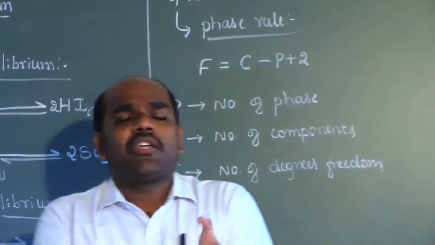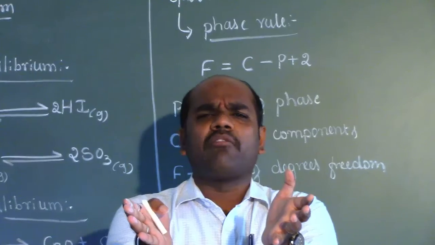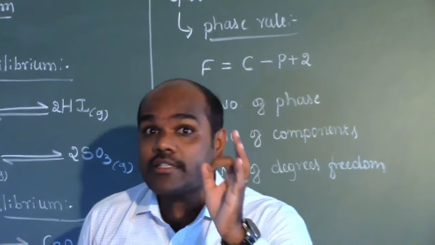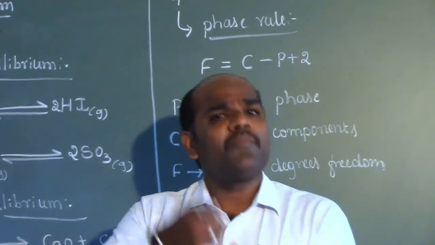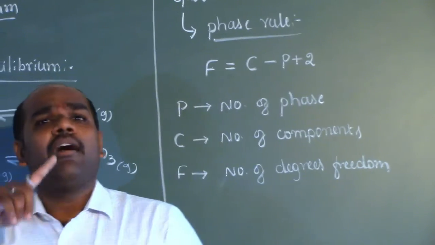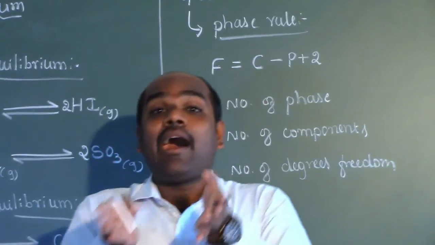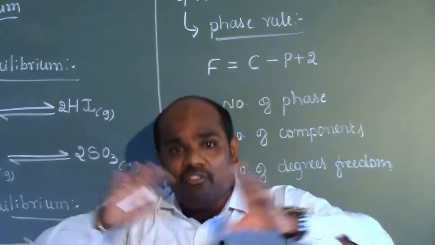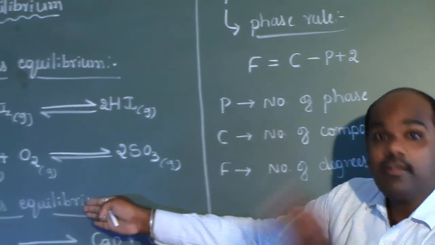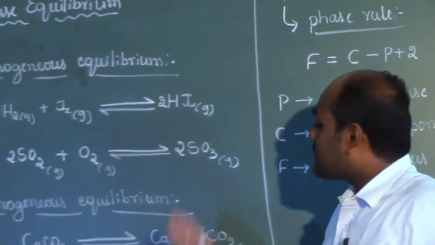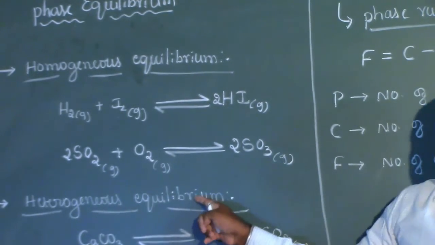So how to judge that the system is present in an equilibrium? How to judge? It's a very simple way. We can notice the constancy of the parameters such as pressure, temperature, concentration, density, color, whichever is suitable for a particular case. By noticing attainment of constancy of either of these factors, we can say that state is existing in equilibrium. The system is existing in equilibrium, or the system is at the state of equilibrium.